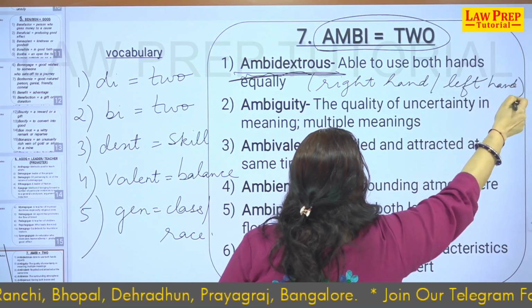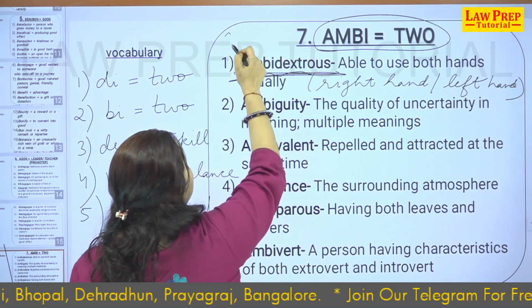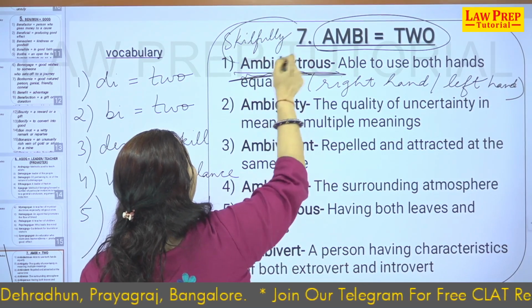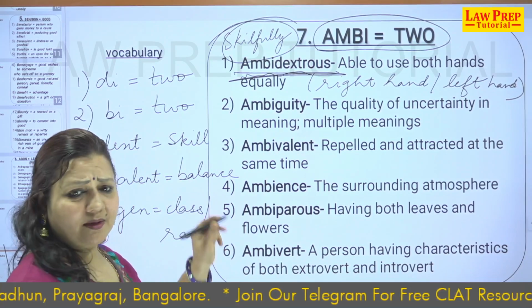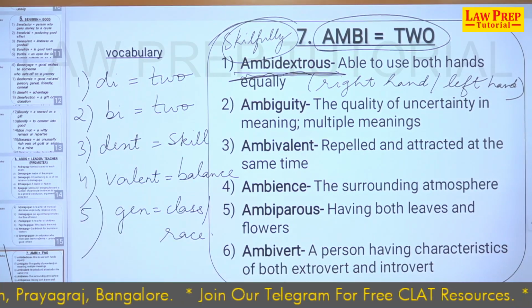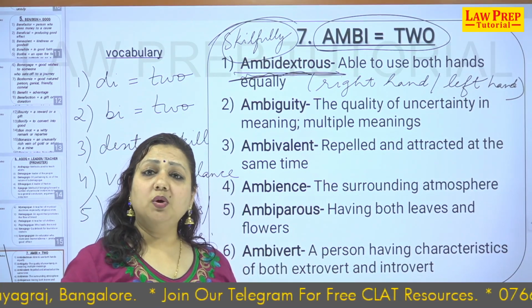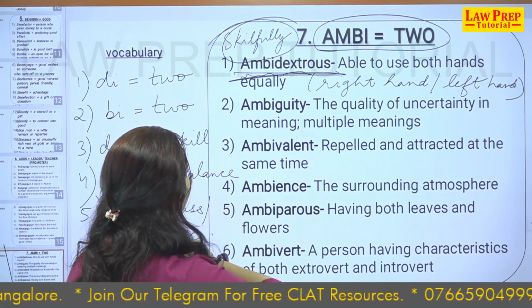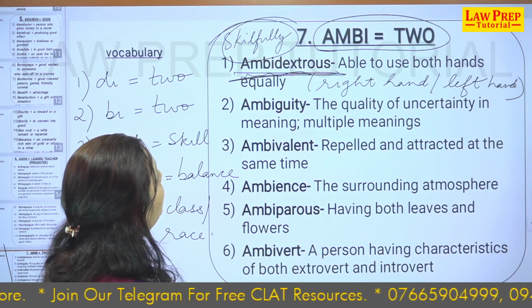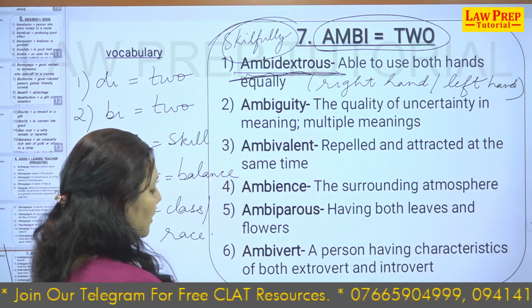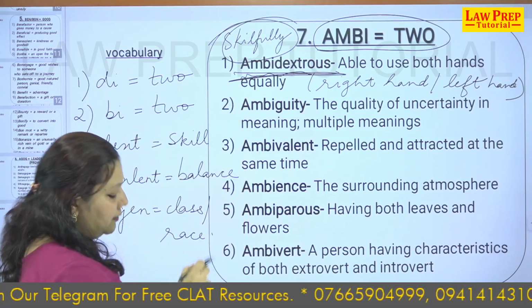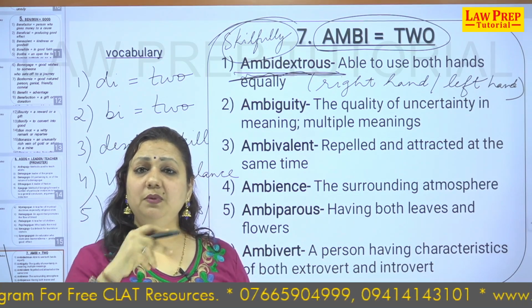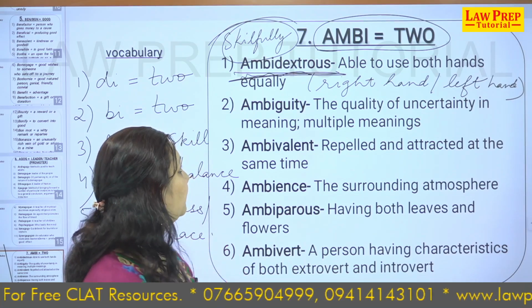So, you can write with both hands, and that also in a very skillful manner, skillfully. That is important. I can also write with the left hand, but it is very important that I can write with both hands, and that also in a skillful manner. Now, ambidextrous means you are able to use both hands in a very skillful manner. If I say very few people on this earth are ambidextrous, that means they are able to write in a skillful manner.